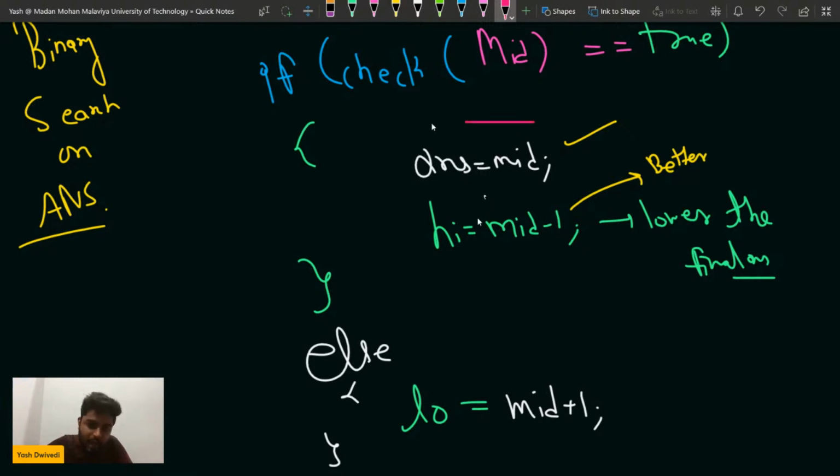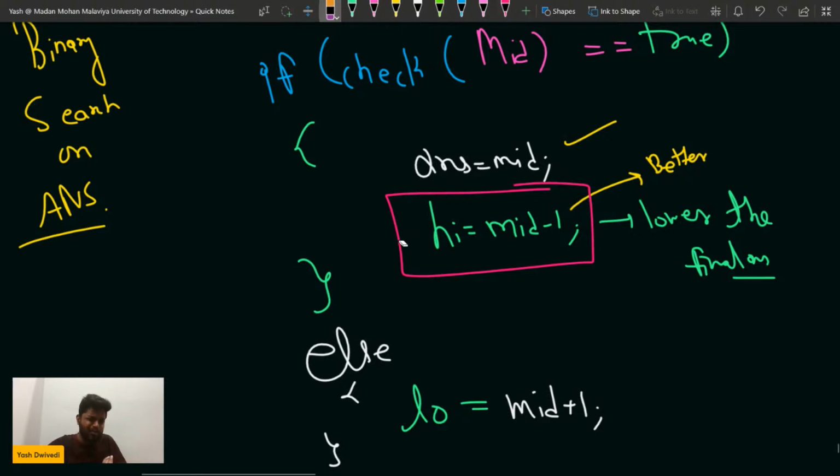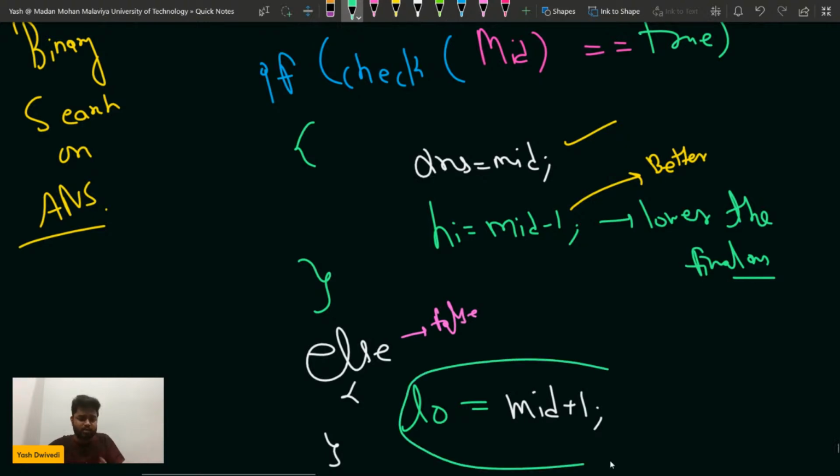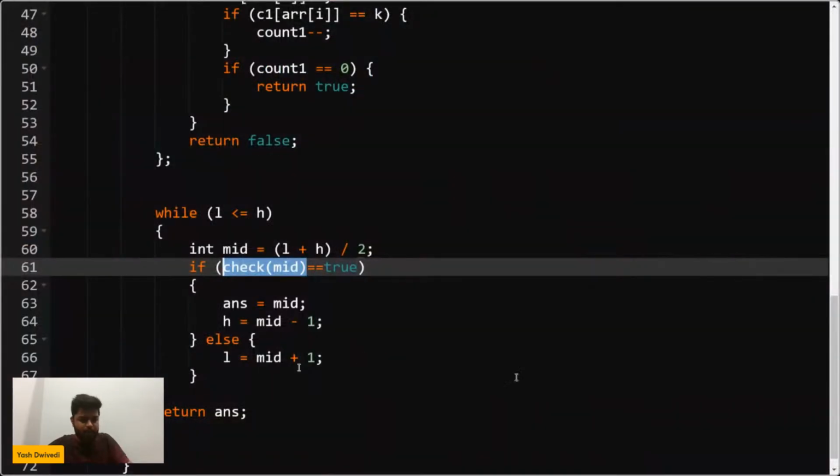Okay, so see, answer is equal to mid. What I'm doing is storing this mid and searching in the left side for a better answer, right? If you have done binary search on answer, you must know that. Otherwise, if by removing this much mid length I get a false, this means that I need to increase the removal length. So I need to search in the right side. So low is equal to mid + 1. That is what I've done here.